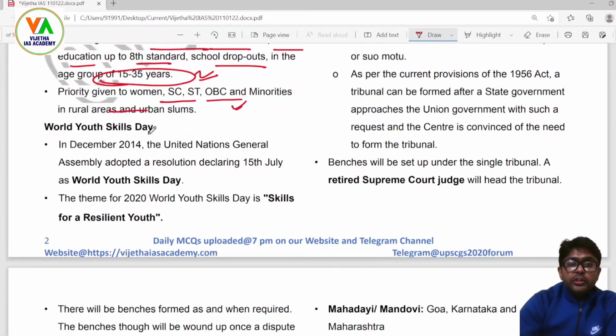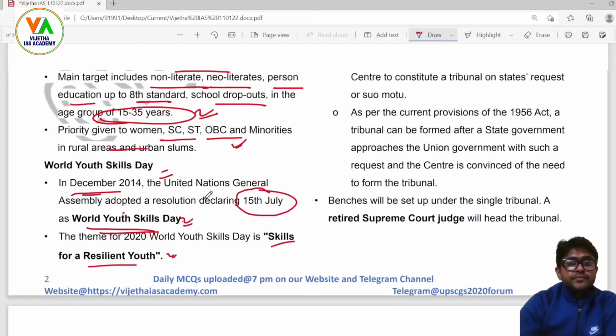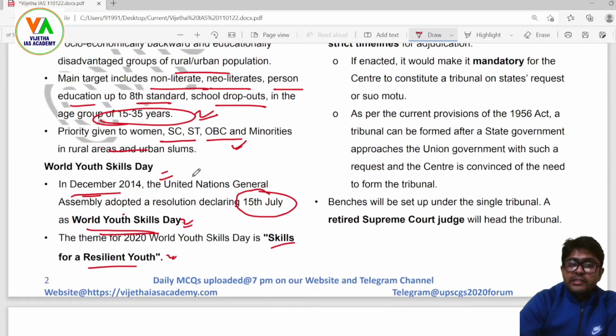Now, World Youth Skills Day. Sometimes these days are also asked. The UN General Assembly adopted a resolution declaring 15th July as World Youth Skills Day. The theme for 2020 World Youth Skills Day is Skills for a Resilient Youth. So this World Youth Skills Day is celebrated every year on 15th of July.